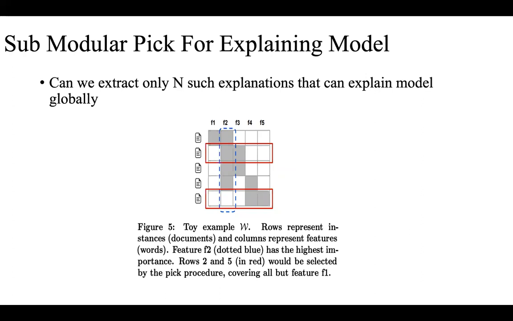So can we take out only n explanations from all the explanations which will globally explain the model? They have an algorithm which they call submodular pick, which tries to extract important explanations which can explain the model globally. N is the parameter to their algorithm.